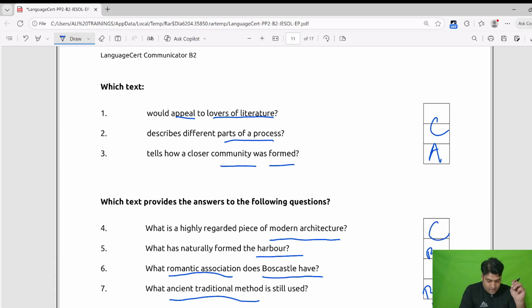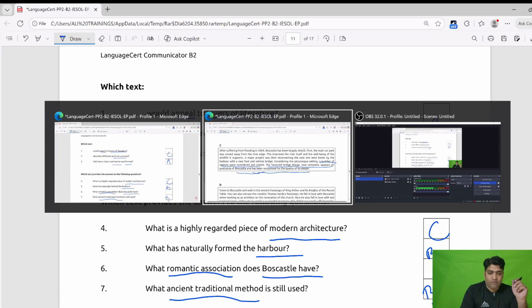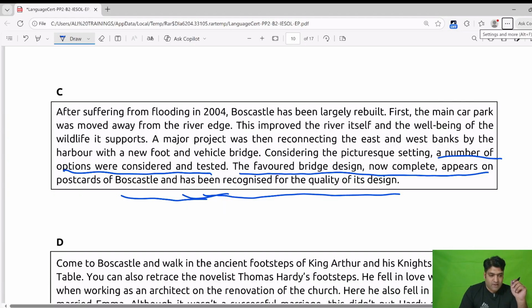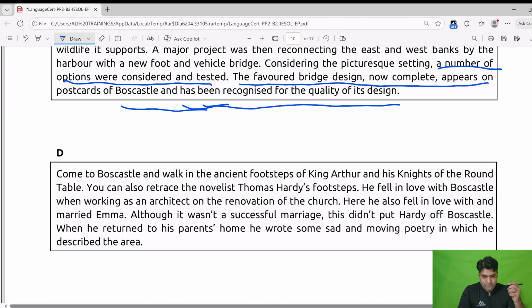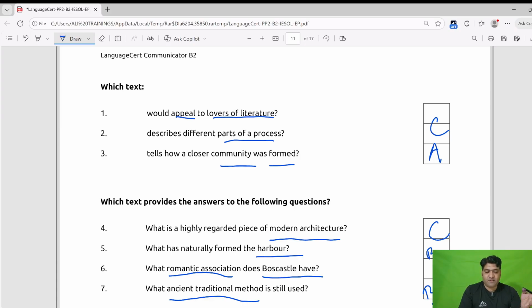Now we are left with 1 and 6. We will see where this information appears, and definitely it will appear in D. You can write, because we have read 3 passages and we are left with 1 and 6. We can write here D and D, both answers for both of these questions, or we will read first and then we will find out where this information appears. What would appeal to lovers of literature? The questions 1 and 6.